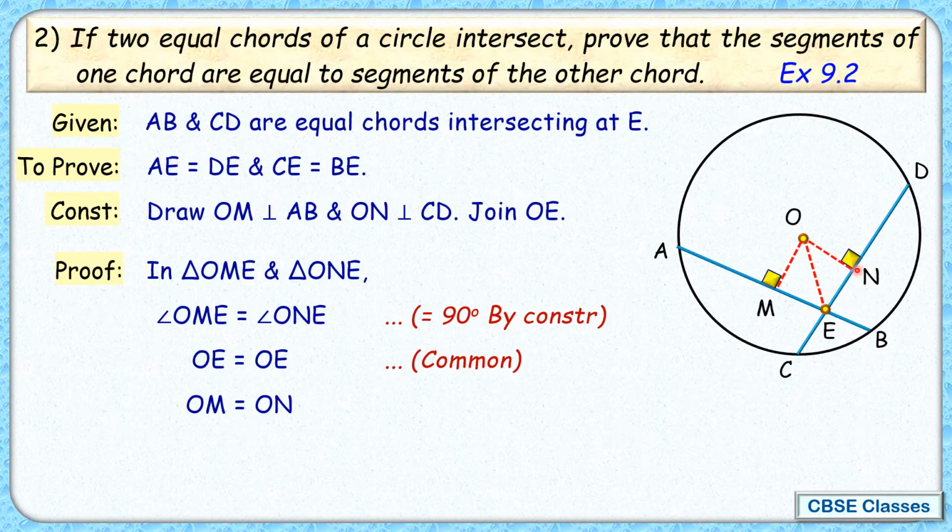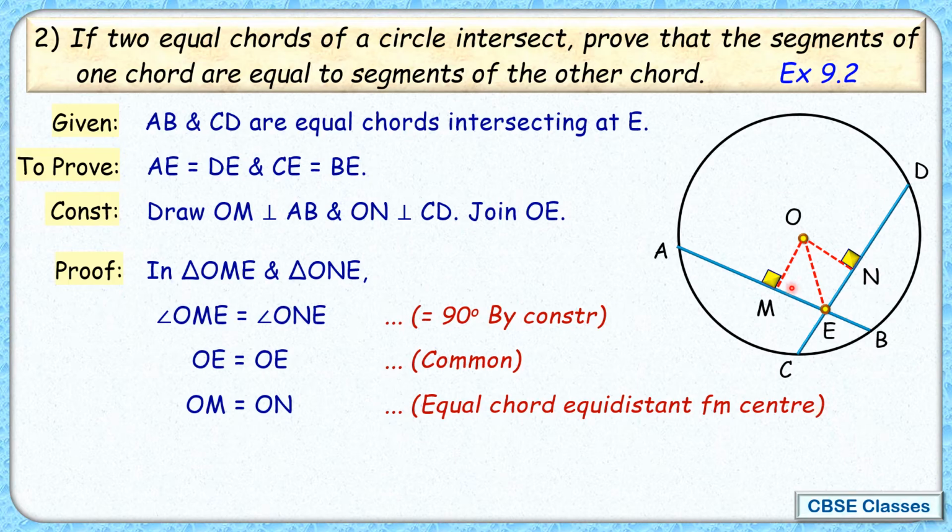Why they will be equal? By theorem we know that equal chords AB and CD are equal, so equal chords are equidistant from the center and वो जो distance है that is OM and ON. So we'll say OM equals to ON. Why? Because equal chords are equidistant from center.